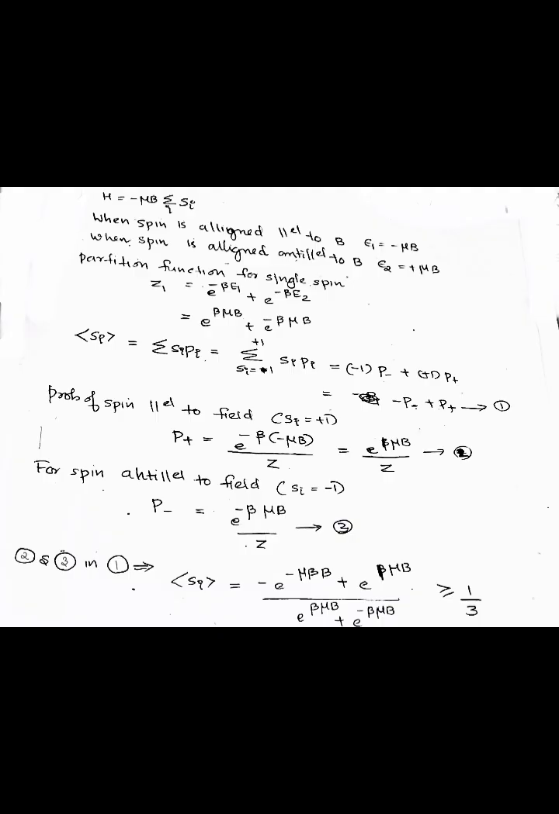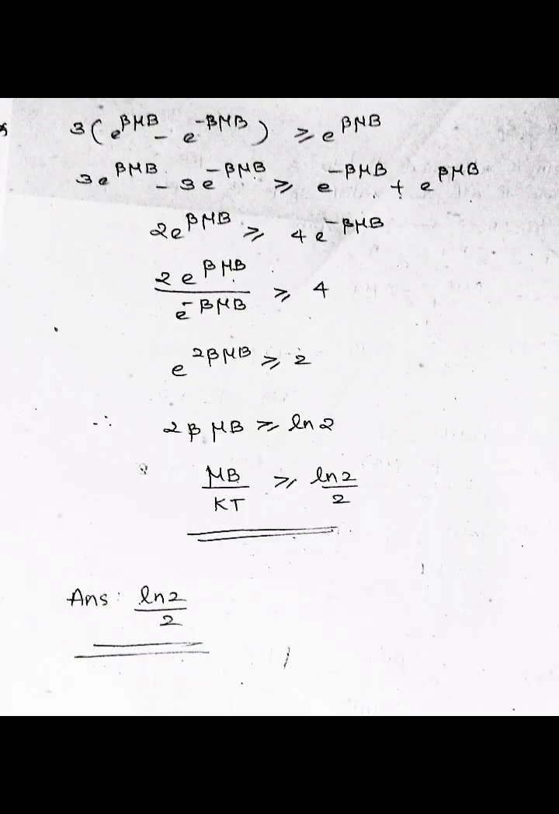And for the spin anti-parallel to field, P minus is equal to e raised to minus beta mu B by Z. Substituting the values of 2 and 3 in 1, we get Si is equal to minus e raised to minus mu B beta plus e raised to beta mu B, by e raised to beta mu B plus e raised to minus beta mu B, greater than or equal to 1 by 3. That is, 3 into e raised to beta mu B minus e raised to minus beta mu B greater than or equal to e raised to beta mu B. 3 e raised to beta mu B minus 3 e raised to minus beta mu B greater than or equal to e raised to minus beta mu B plus e raised to beta mu B.